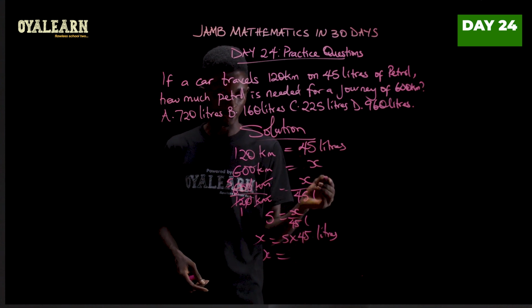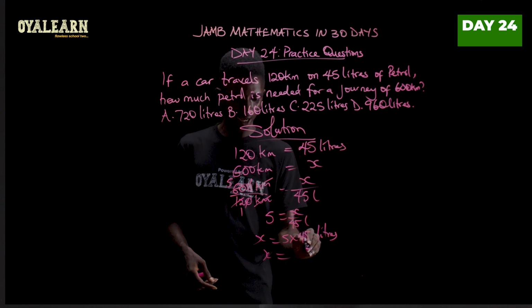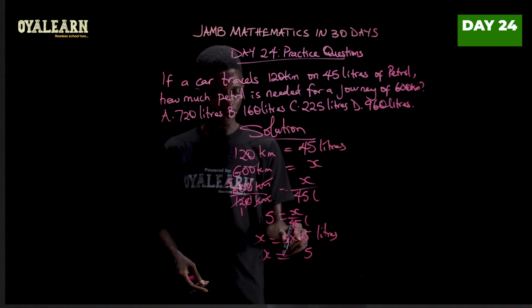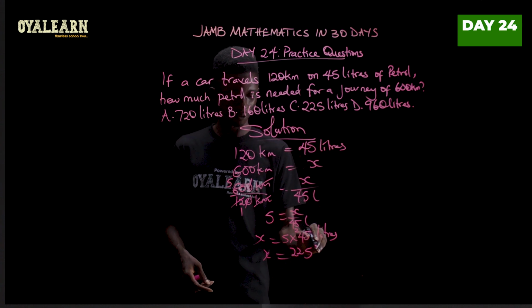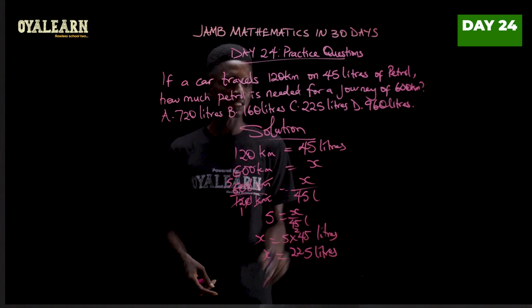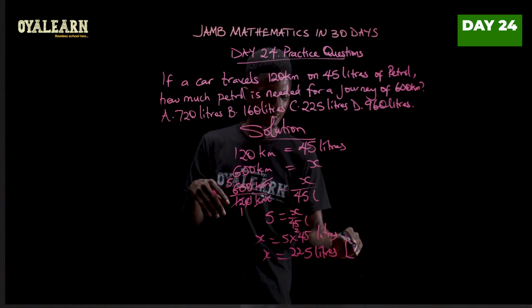So let's solve for X. 5 times 5, 25. So 5 carry 2. 5 times 4, 20 plus 2, that's 22. So we have 225 liters. So the option to go for here is C.